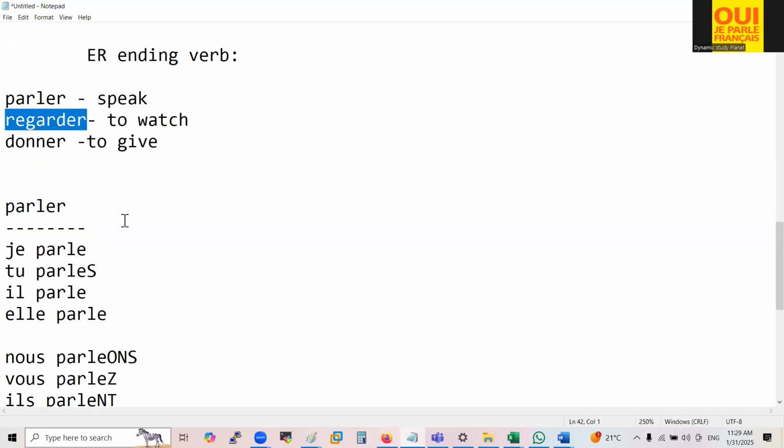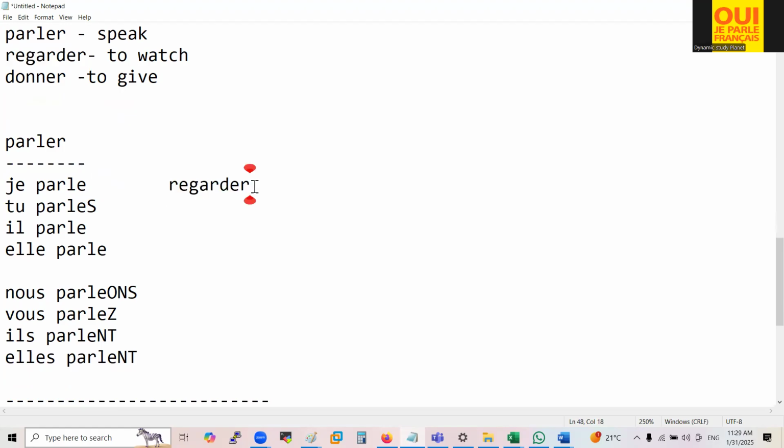Regarde. Copy it with every pronoun. Write the pronouns je, tu, il, nous, vous, ils below in your notepad, and do the conjugation of this verb.